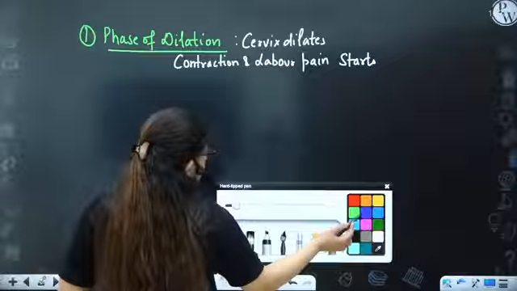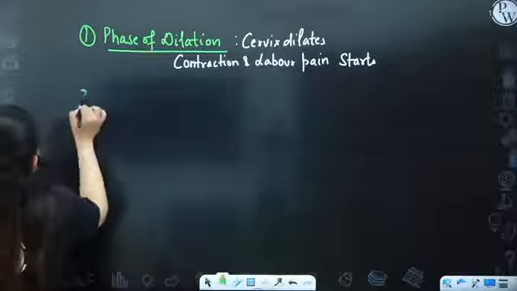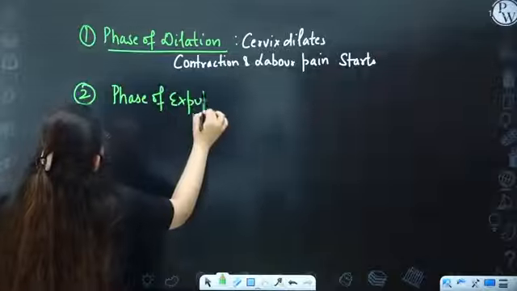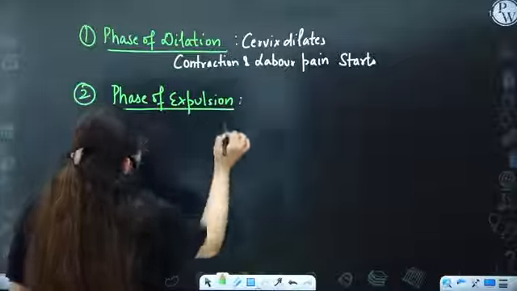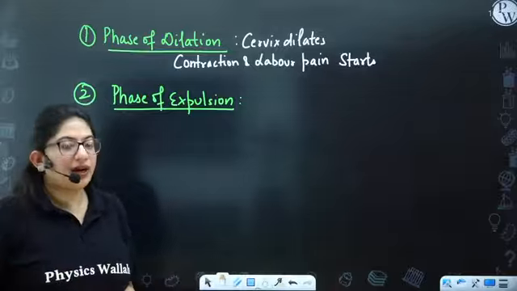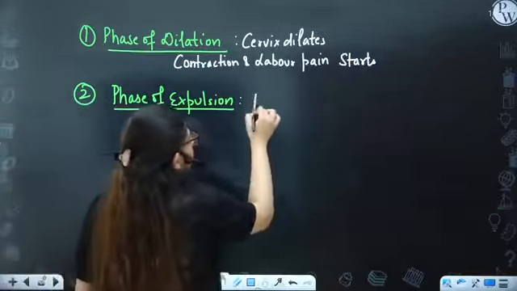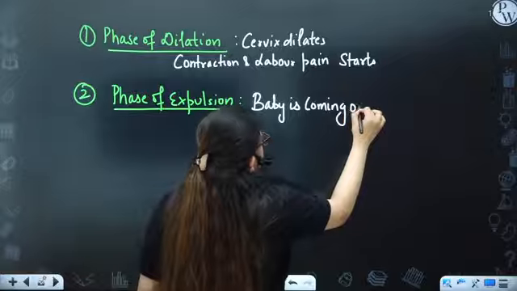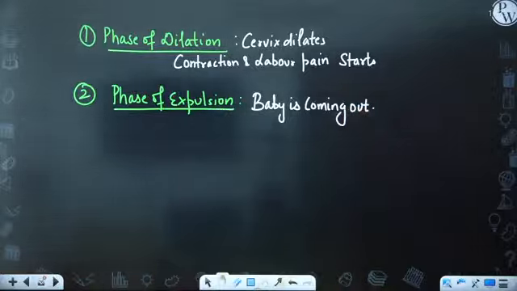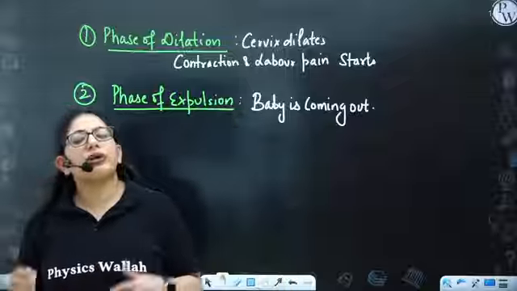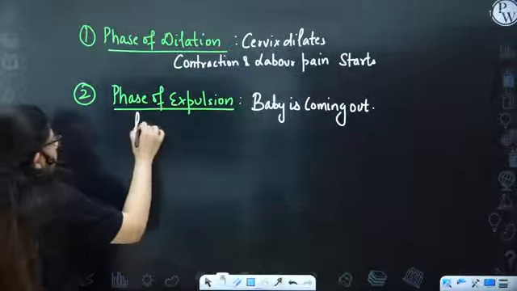Second, then comes the phase of expulsion. In the phase of dilation, the baby is trying to move, right? In the phase of expulsion, the baby is actually pushing, coming out from the cervix. So first we have the phase of dilation, then we have the phase of expulsion. In the phase of expulsion, the baby is actually coming out, and the head will come out first.